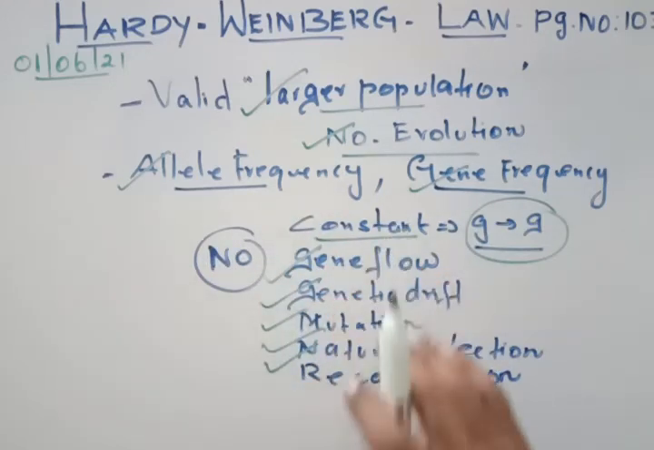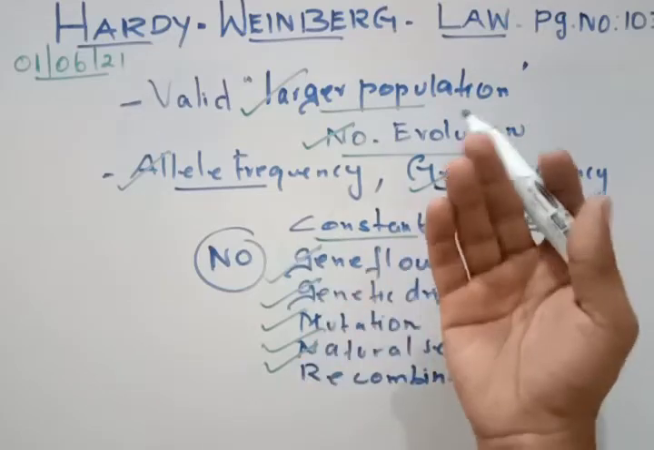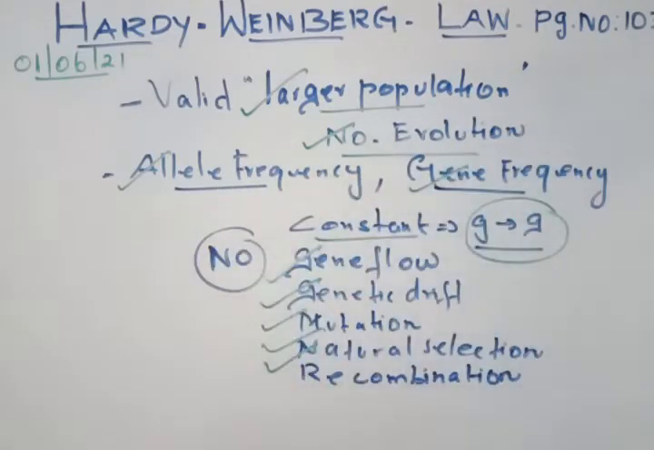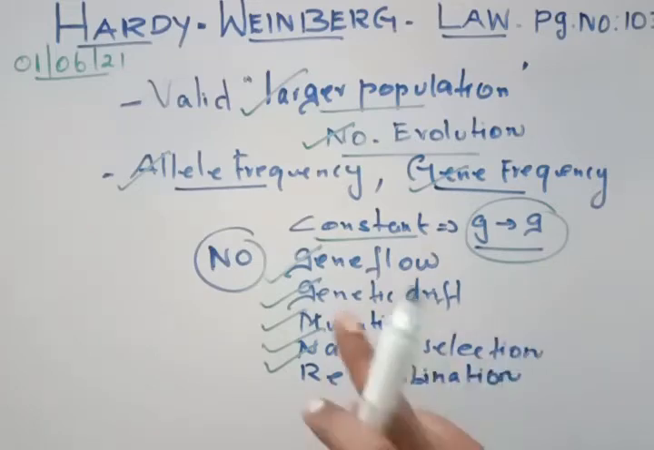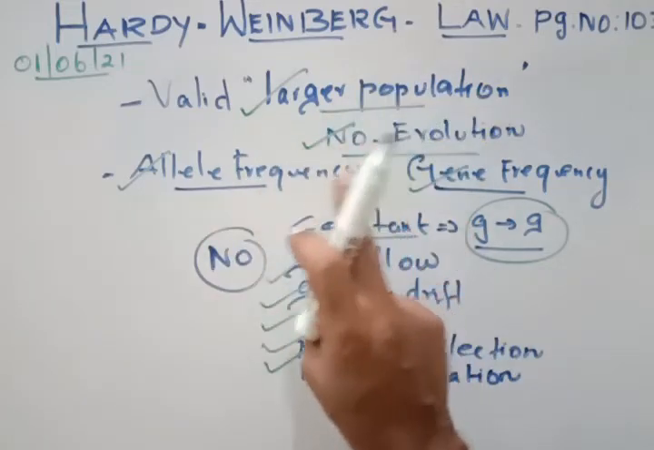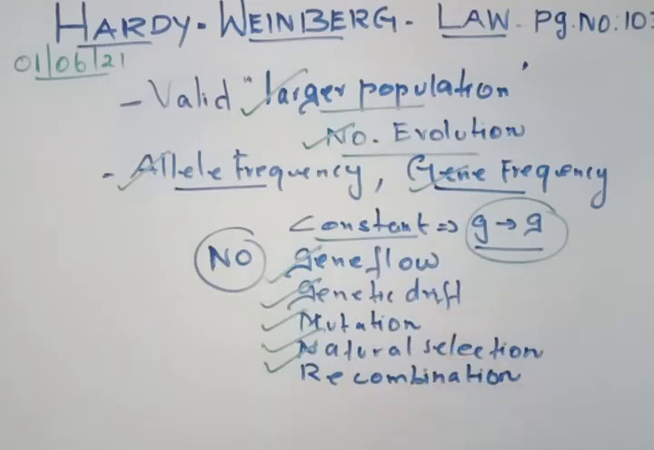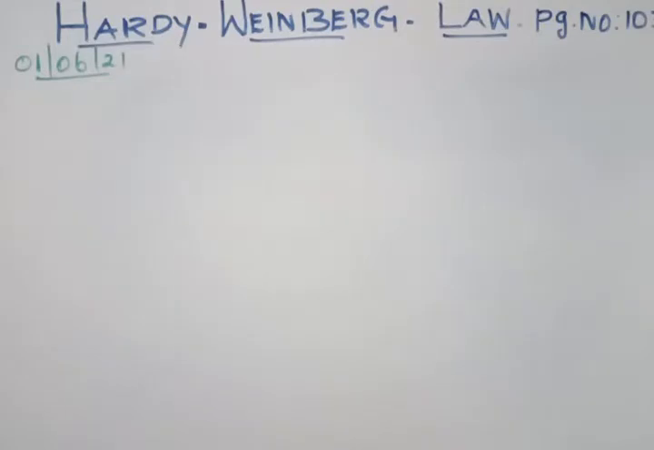If these conditions are not followed, if gene flow, genetic drift, mutation, or natural selection occurs in this population, there will be changes in the allelic frequency and gene frequency. Clear? So what is happening here? Nothing is happening, so this population will always remain constant. Clear? Now we'll see some examples for this Hardy-Weinberg law.